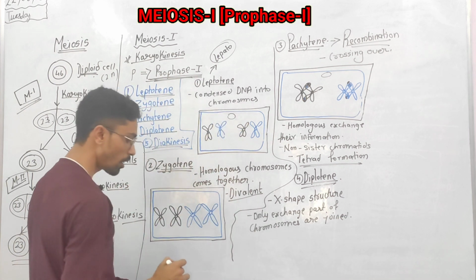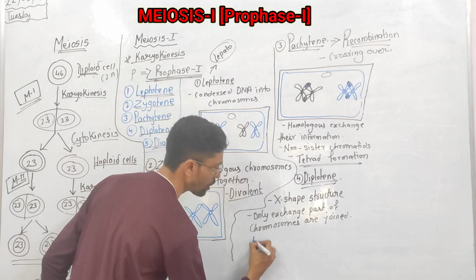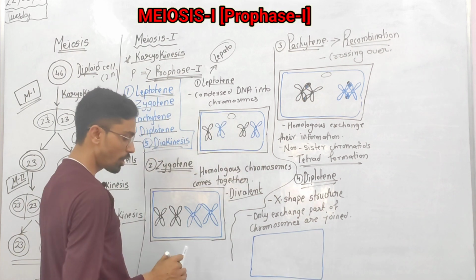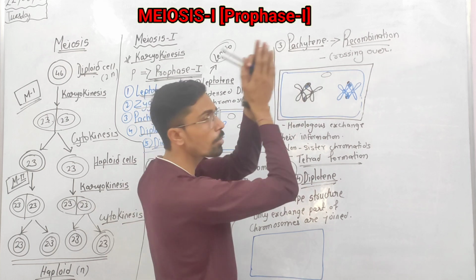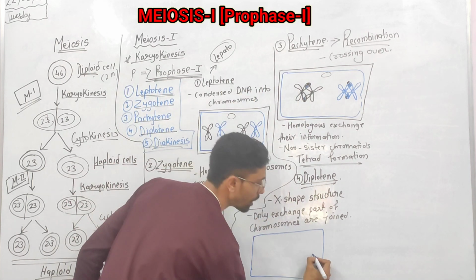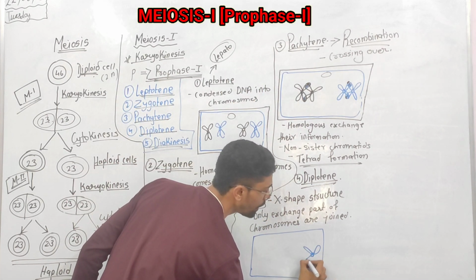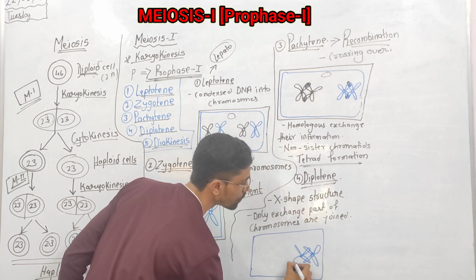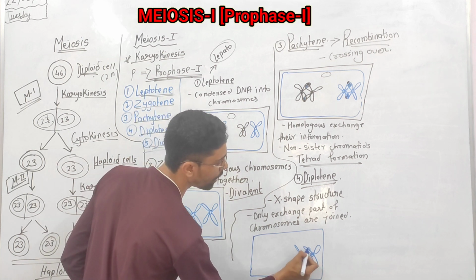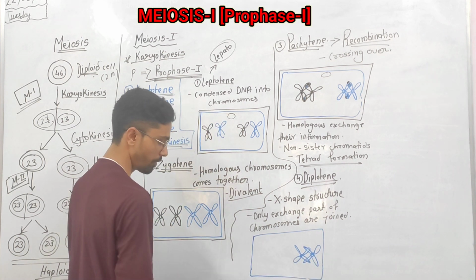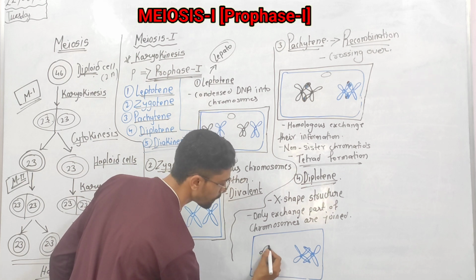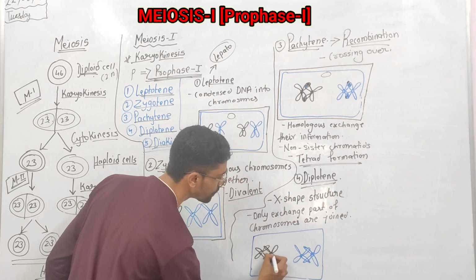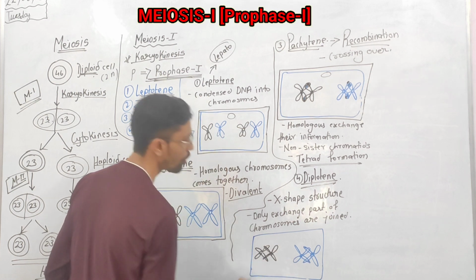It means that when we see the structure of the cell, the whole homologous chromosomes are not combined, but only the exchanged parts are combined.